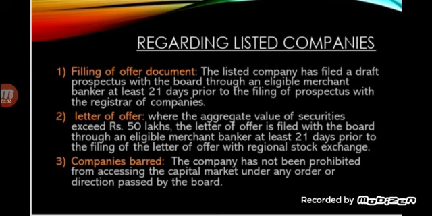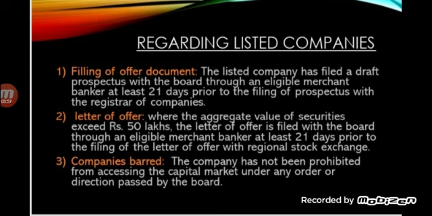The second one is letter of offer, where the aggregate value of securities exceeds rupees 50 lakhs. The letter of offer is filed with the board through an eligible merchant banker at least 21 days prior to the filing of the letter of offer with the regional stock exchange.